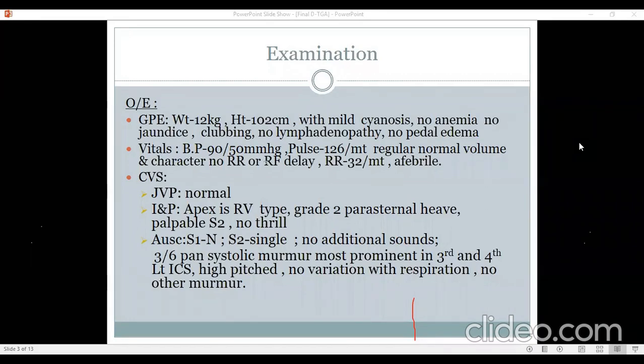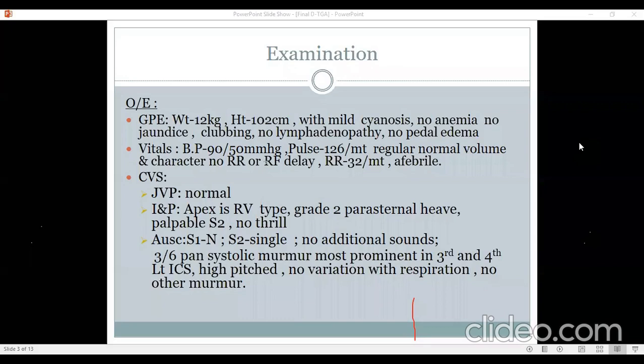Now, clinically, if we think of it as a TGA, TGA has 4 subsets. One is with an intact ventricular septum. One is with a VSD with increased pulmonary blood flow. Then VSD with pulmonary hypertension or pulmonary vascular obstruction, or VSD with PS. So taking the clinical examination into account, what could be our first possibility among these subsets?